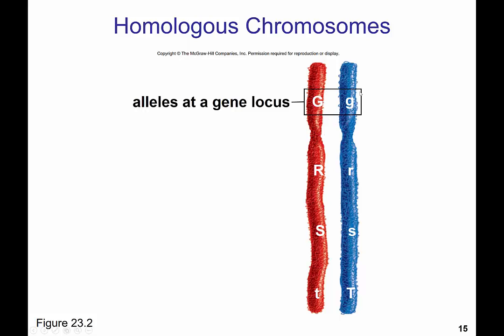These letters here are representing alleles, and this area that they're shown is the gene locus. And see that they have the same types of information in the same order. So the upper and lowercase letters represent either a dominant, which is an uppercase letter, or a recessive form of that gene, which is lowercase.